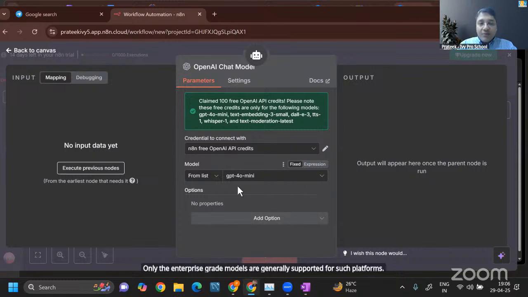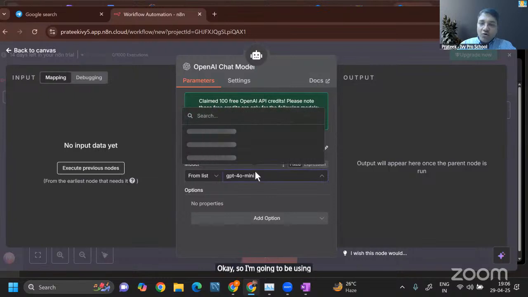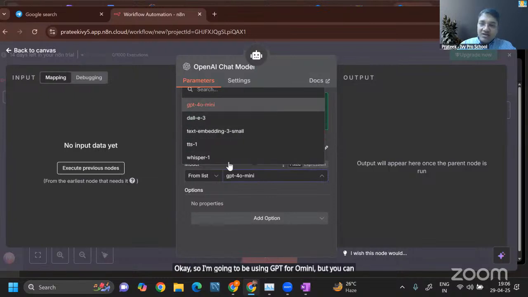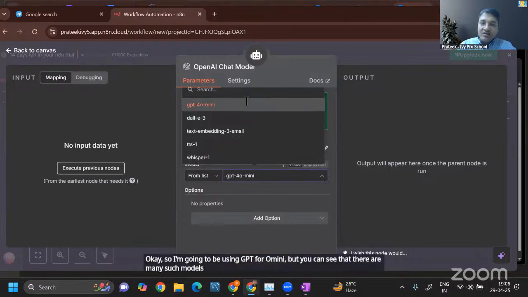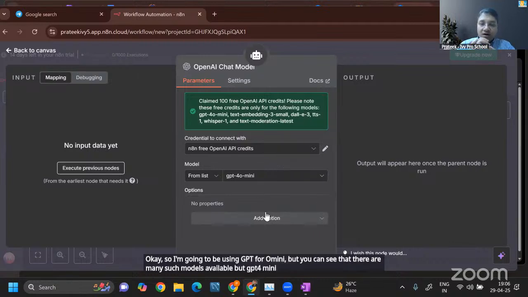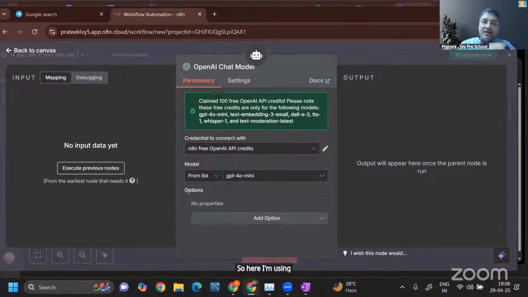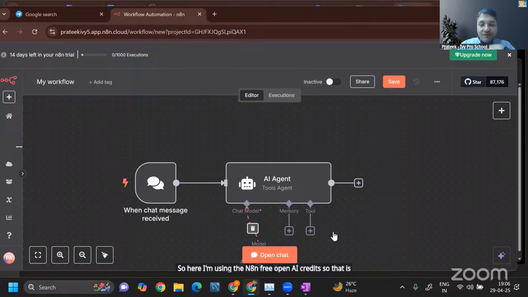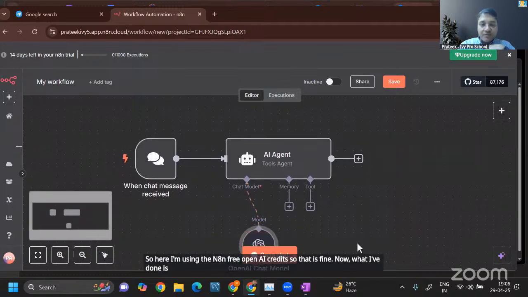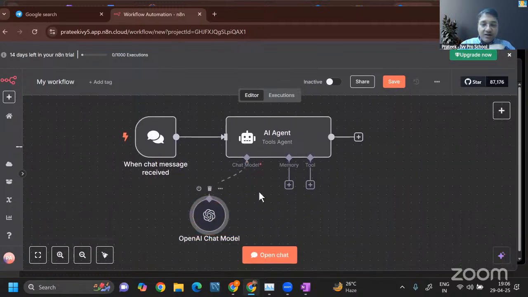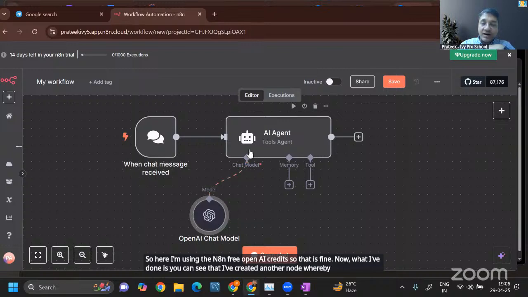Okay. So I'm going to be using GPT-4o Mini, but you can see that there are many such models available, but GPT-4o Mini is more than enough for our purpose today. So here I'm using the N8N free OpenAI credits, so that is fine. Now, what I've done is you can see that I've created another node whereby I've connected my AI engine to the OpenAI GPT model through the API key.